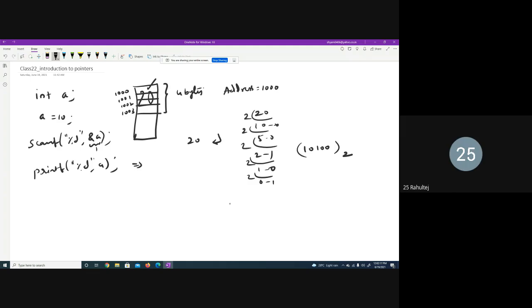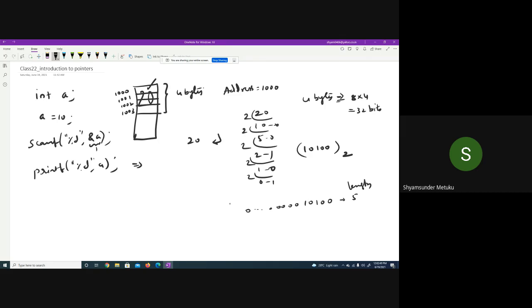Okay, what is the length of this binary number now? Is it not 5? But actually, how much length should it be? 4 bytes is equal to how much length in terms of bits? Is it not 32 bits? 8 into 4, yes. So how many zeros do I need to append? 32 minus 5, 27 zeros I need to append, isn't it?